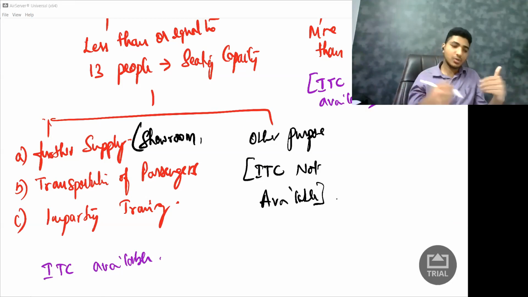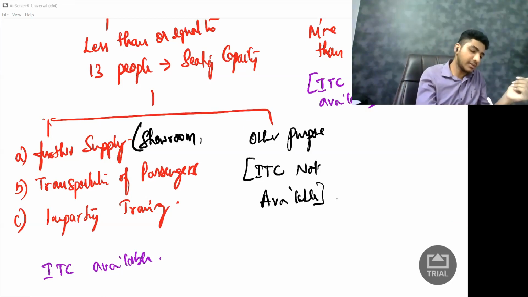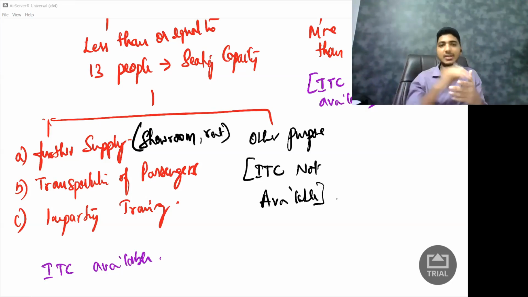Even if I'm giving that motor vehicle for rent, that time for me input tax credit is available. Also, if I'm using it for transportation of passengers, let us say there is a cab which I'm purchasing and I'm transporting the passengers, so input tax credit is available to me. Or if I'm imparting training, that is I am a driving school.